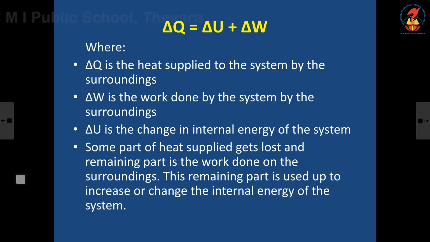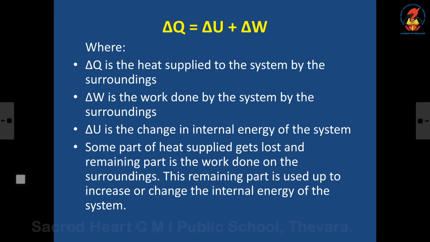So I will be saying like this: the change in internal energy. As per what I told you, delta Q is the heat supplied, delta U is the increase in internal energy, and delta W is the work done. So the first law of thermodynamics can be written like this: delta Q is equal to delta U plus delta W. That is what I told.